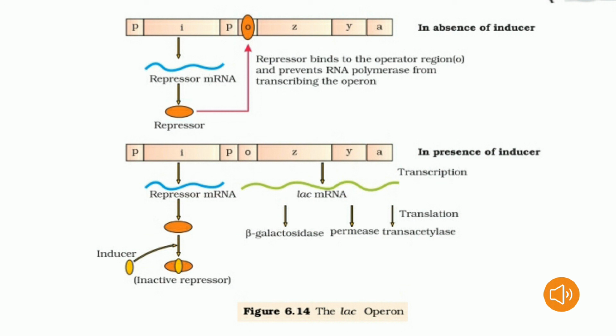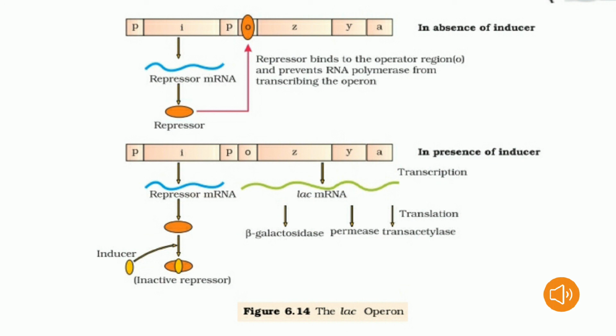So here you can see the picture clearly. The sequential arrangement of regulatory gene, promoter gene, operator gene and structural gene in prokaryotes is called the operon concept. The lac operon consists of 3 structural genes, that is LacZ, LacY, LacA. Each structural gene is involved in processing the sugar lactose. One of them is the gene for the enzyme beta galactosidase. The enzyme hydrolyzes lactose into glucose and galactose.